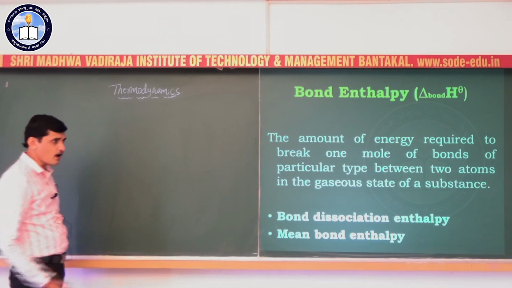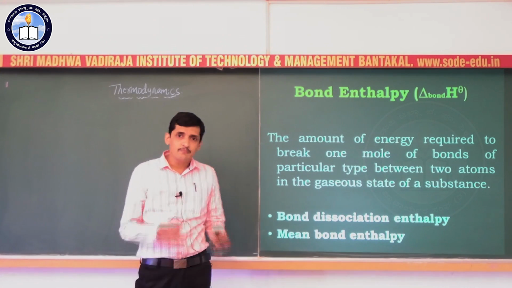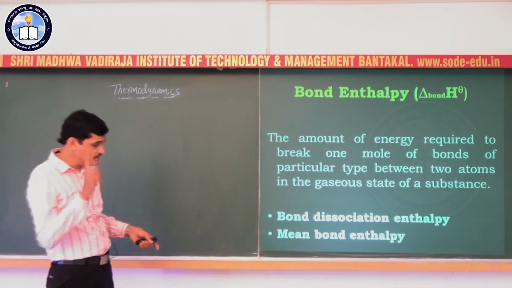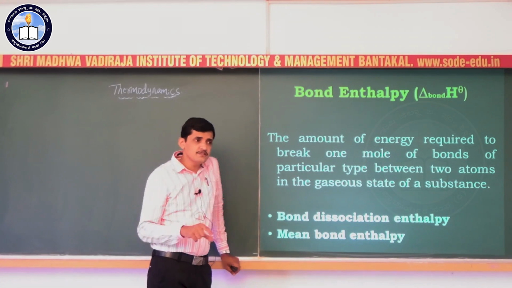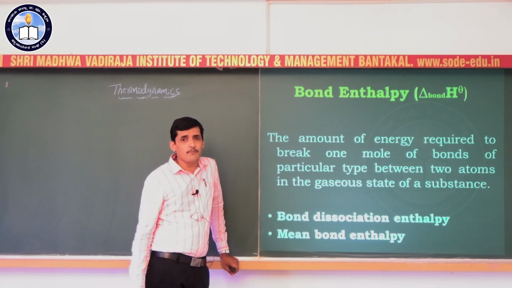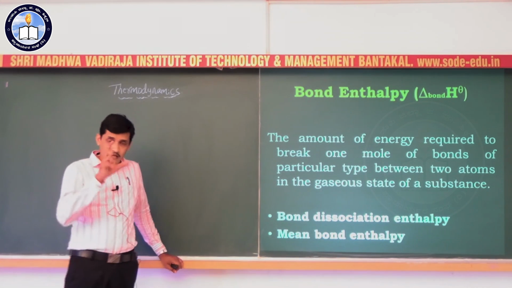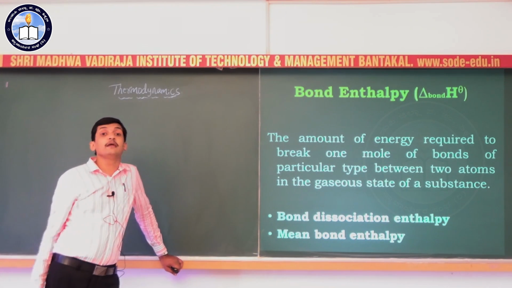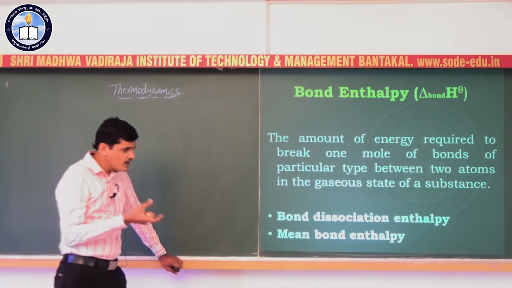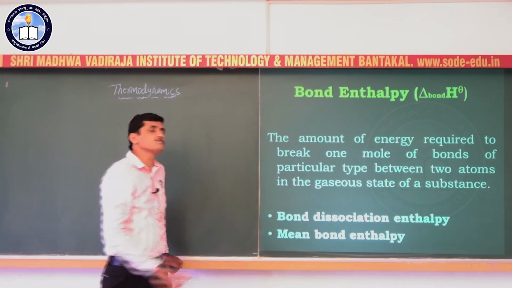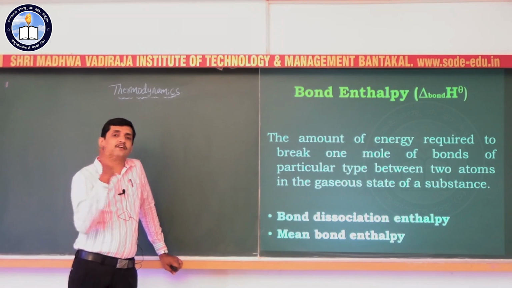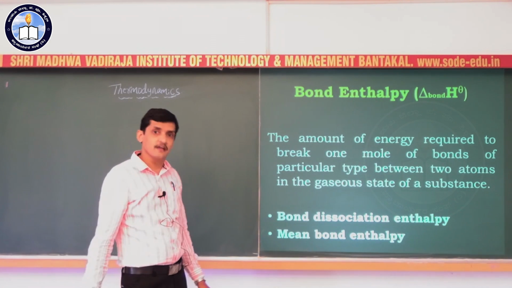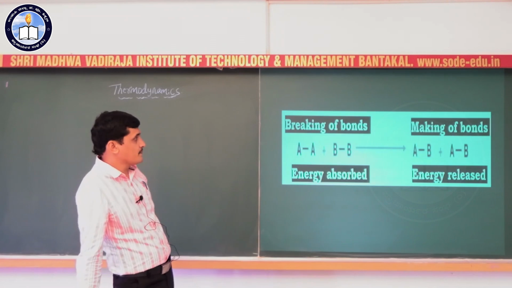This bond enthalpy can be of two types. It may be bond dissociation enthalpy, that is the energy required to break the bonds, or in the polyatomic substances involving more than one type of bonds we come across mean bond enthalpy. In case of diatomic molecules, we see bond dissociation enthalpy, the amount of energy required to break the bond. But in case of polyatomic molecules, the case is different. So let us see the example.